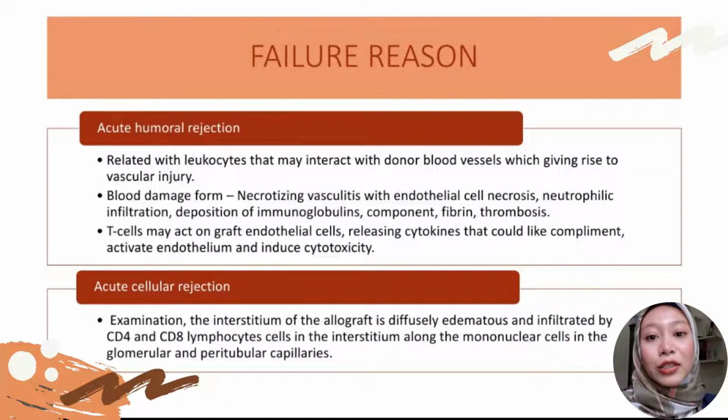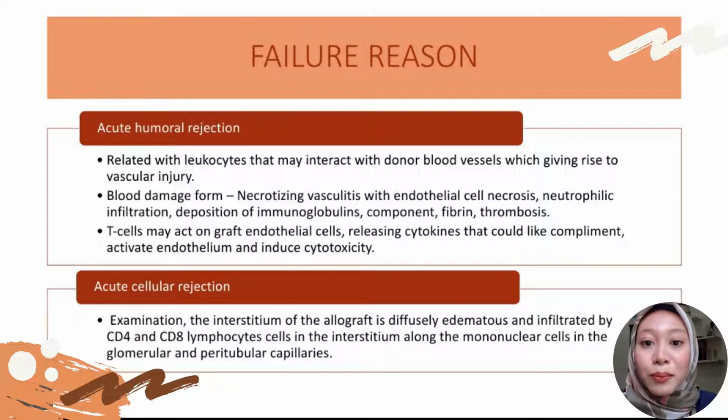Acute humoral rejection is related to leukocytes that may interact with a donor blood vessel, giving rise to vascular injury. Blood vessel damage forms because of necrotizing vasculitis with endothelial cell necrosis, neutrophilic infiltration, deposition of immunoglobulin, complement component, fibrin, and thrombosis.